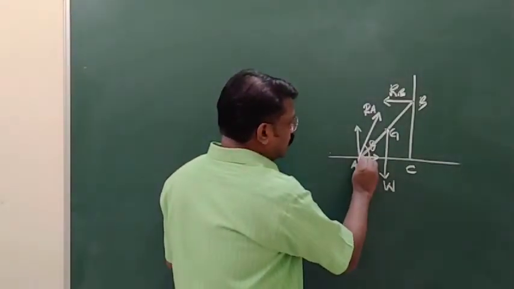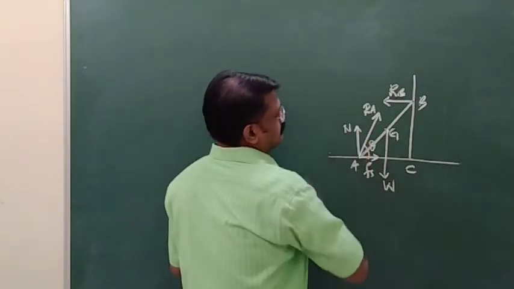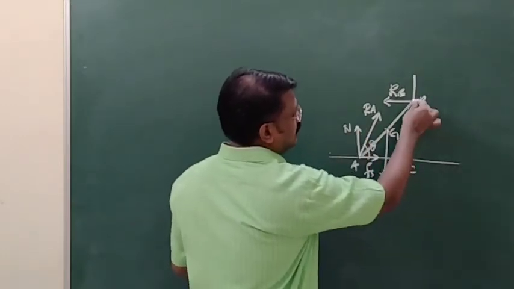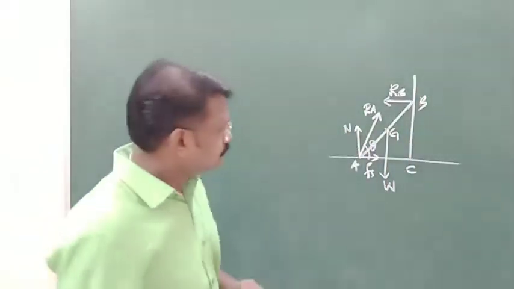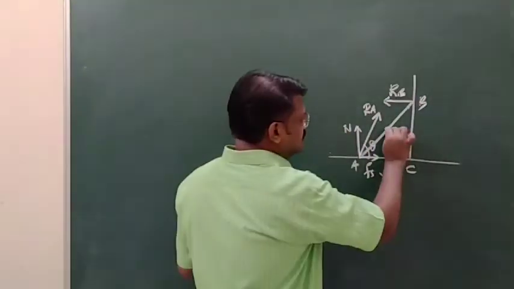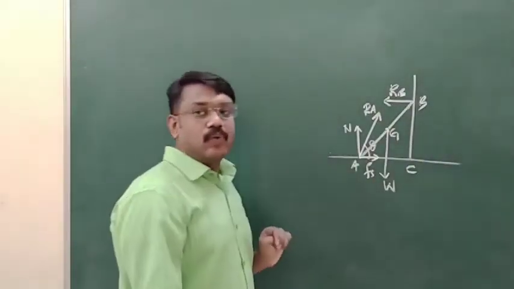Here you have a normal reaction N acting in the upward direction, and here you get a reaction force RB from the wall, normal to the wall. G is the center of gravity, through which the weight W acts in the downward direction.